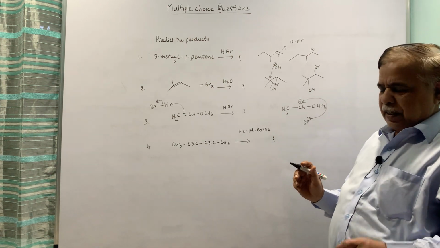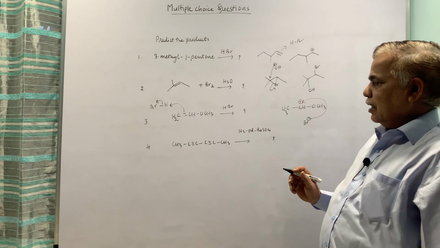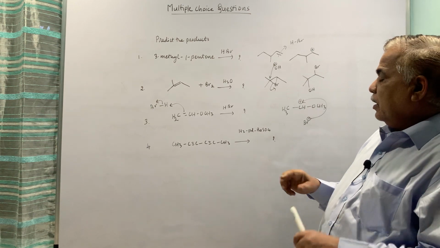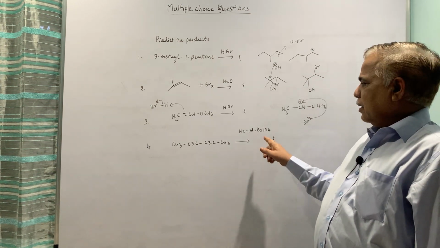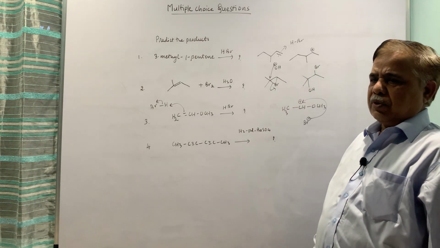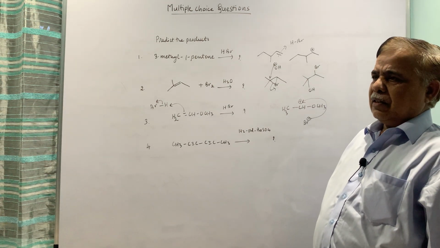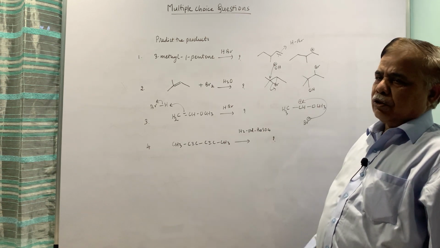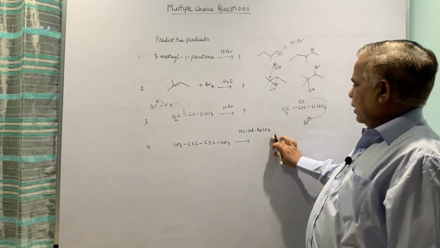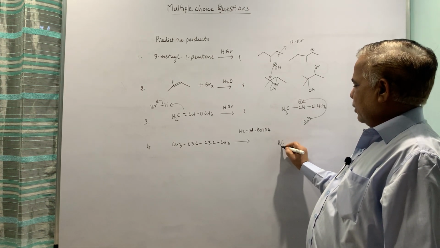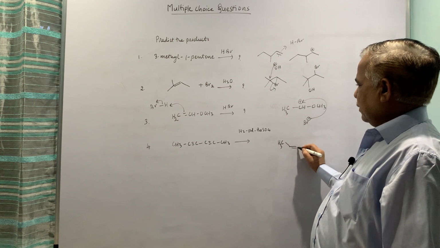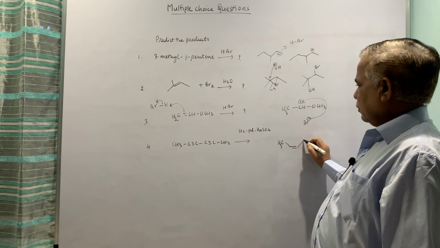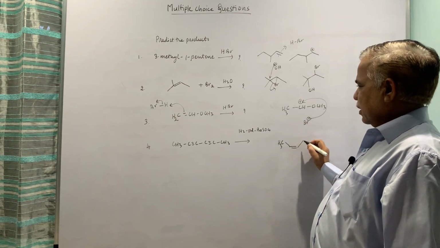This compound is interesting. You have 2 triple bonds and H2, Pd barium sulfate or H2, Pd calcium carbonate. That is your Lindlar catalyst. This is also used for reducing acid chloride to aldehyde. So this is the same reagent. There it is termed the Rosenmund reduction. Here it is partial hydrogenation, and you will be getting the cis compound.